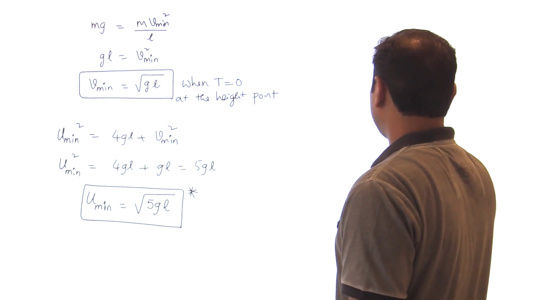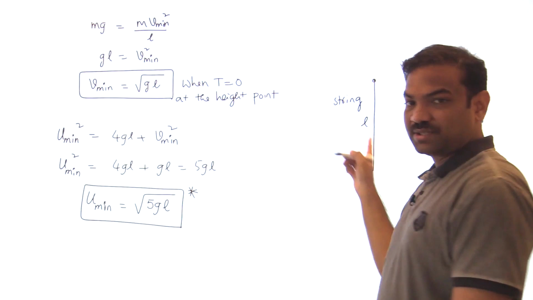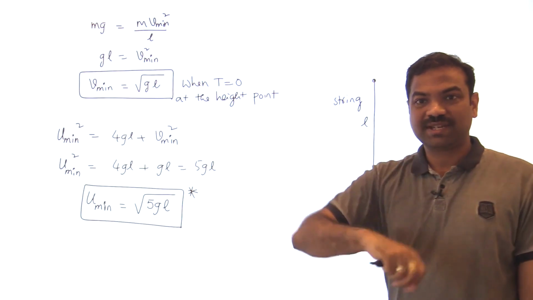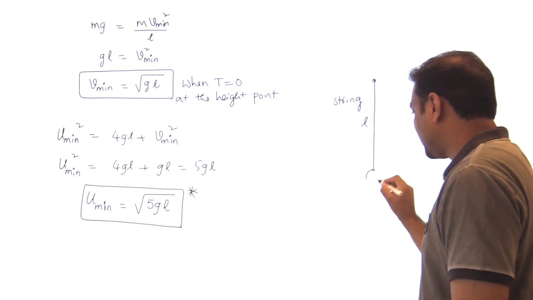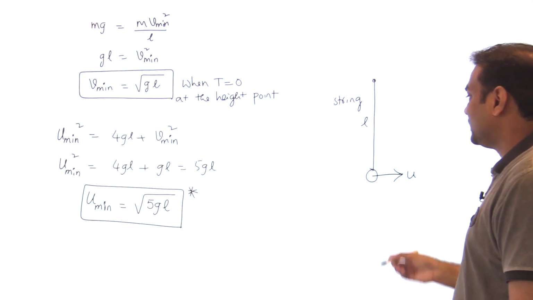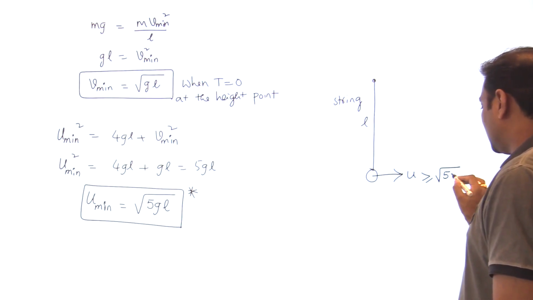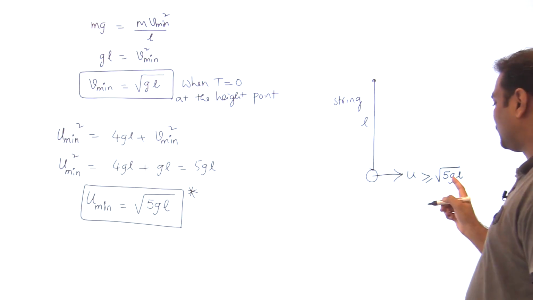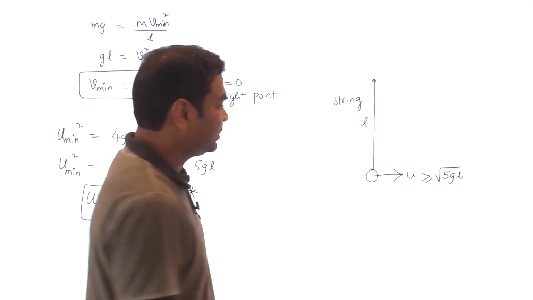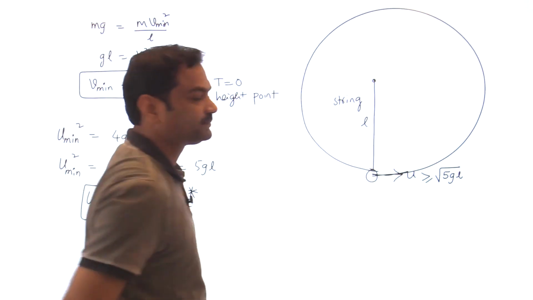That means if I take any pendulum, this is a string. So I am talking about a string. A string can become loose also. String is nothing but thread. I will discuss why I am talking about a string only. So what velocity should be given to complete the vertical circle? When the velocity is greater than or equal to root 5gL, or root 5gR, since L is nothing but the radius, then the object will complete the vertical circle.